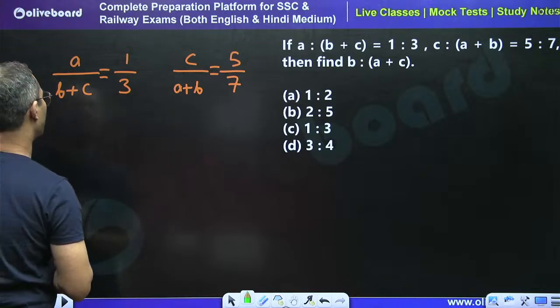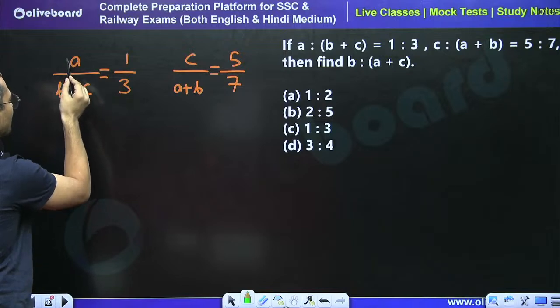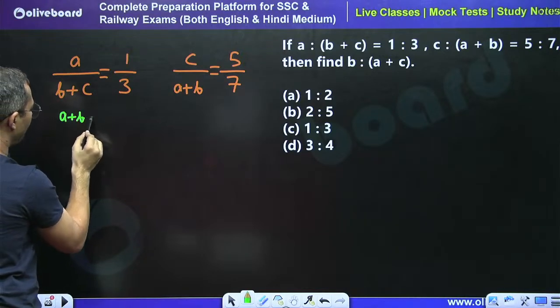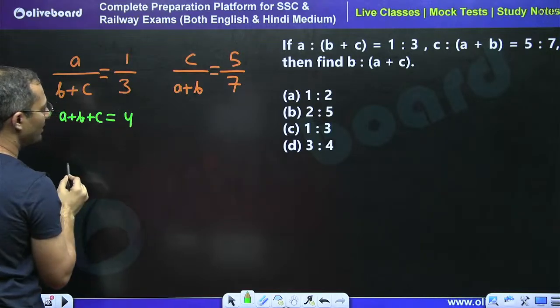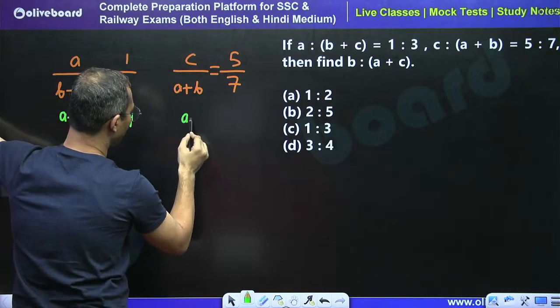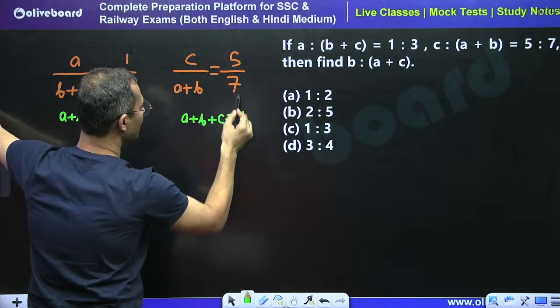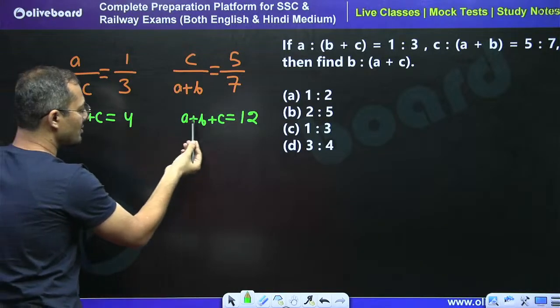But when we focus on the first part and second part, numerator and denominator, if I sum them, the total is a plus b plus c, so that is 1 plus 3, that is 4. Here also a plus b plus c is 7 plus 5, 12. So here is a plus b, here is also a plus b.